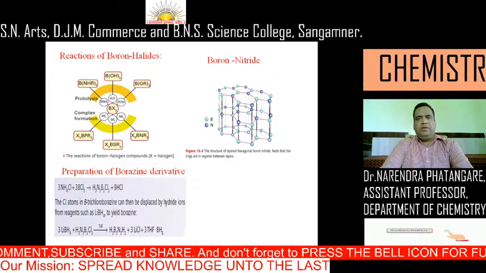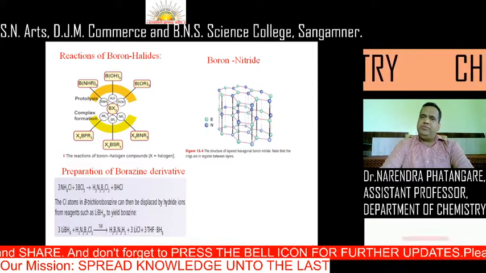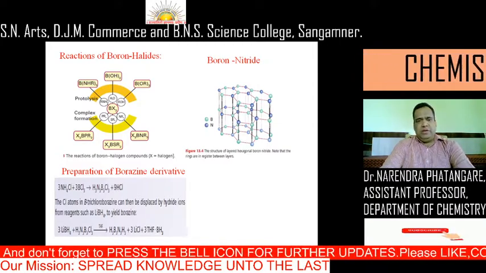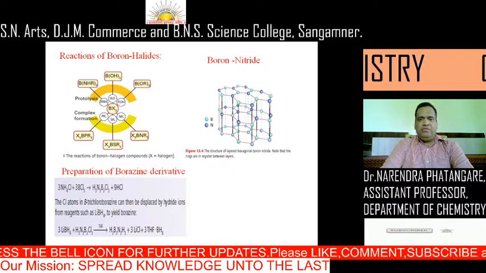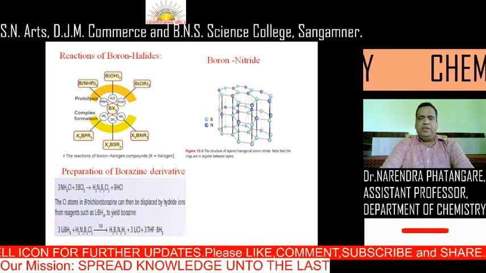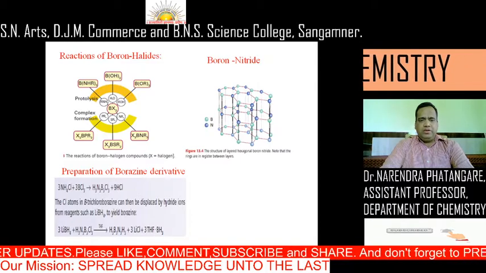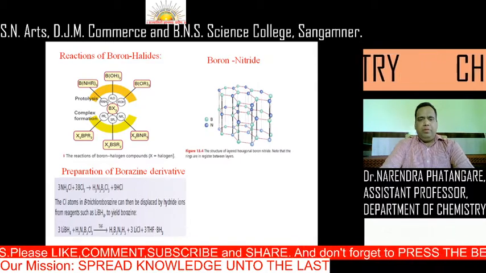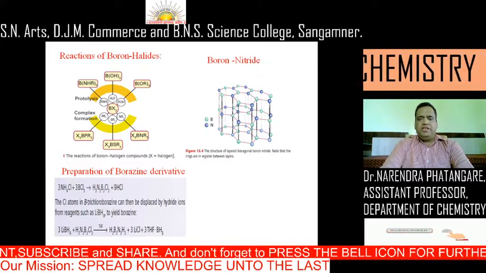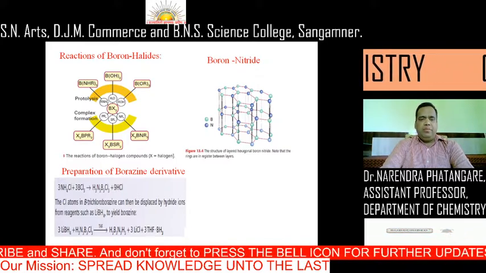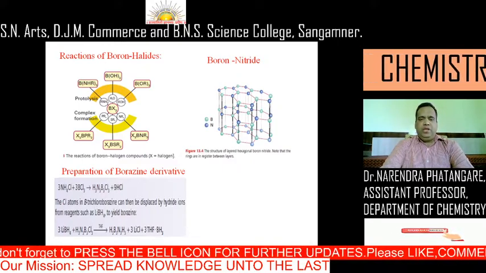Then the important aspect of this chapter is borazine. Most of the time this question is asked in different examinations. Generally, whenever ammonium chloride reacts with BCl3, it gives the well-known compound H3N3B3Cl3, trichloroborazine. The chlorine atoms in trichloroborazine can be displaced by the hydride ion from reagents such as LiBH4, a reducing agent, to yield borazine.